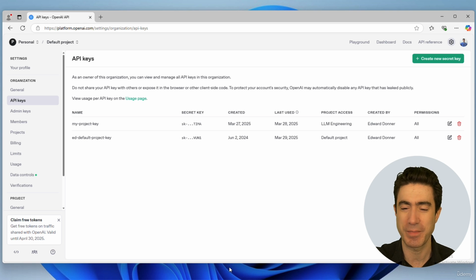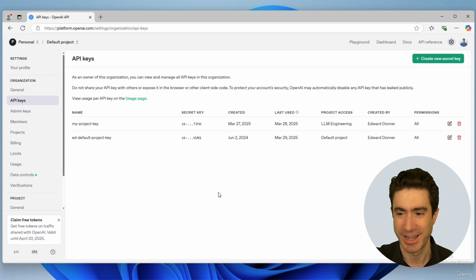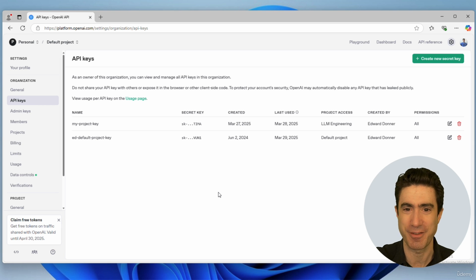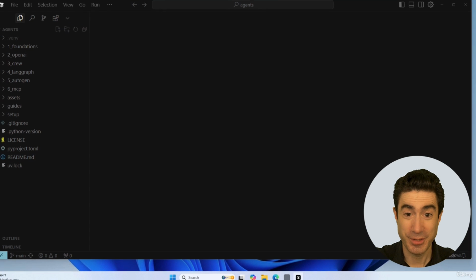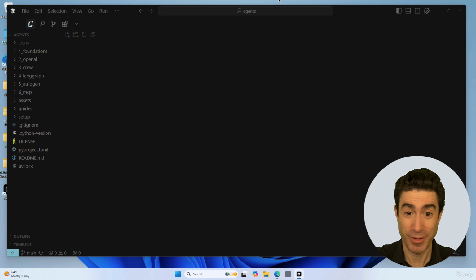All right, I hope that makes sense. I hope you've now created your API key if you don't have one already, and you've got it nice and safe, and you've recorded it somewhere where it's not messing with the characters, and we're ready to put this to good use. And this is it. We've reached the final step of setting up.